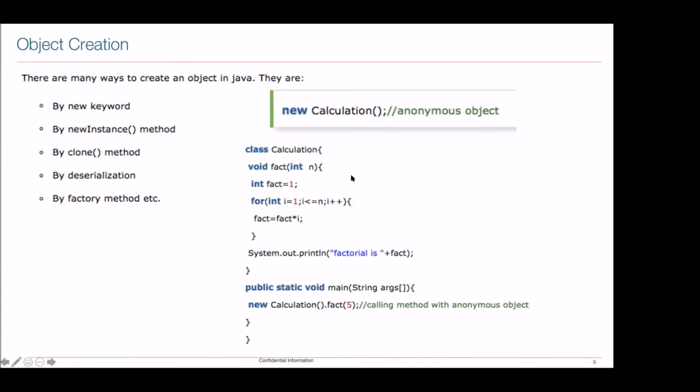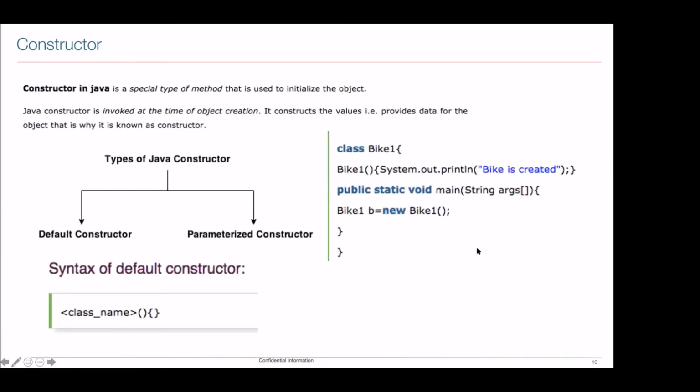And this is the example of an anonymous object. You can see I'm having a class known as Calculation, and inside my main function, what I'm doing is new Calculation. If it were, say, a C1 object, then obviously I would be doing C1.fact. But now since it is an anonymous object, I'm doing new Calculation().fact(5). This is how we call an anonymous object in Java.